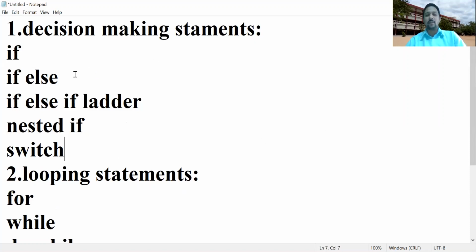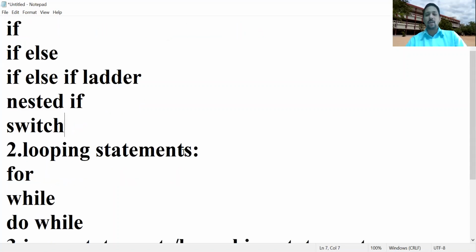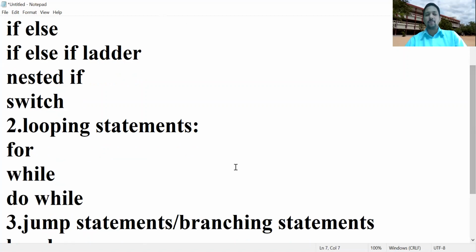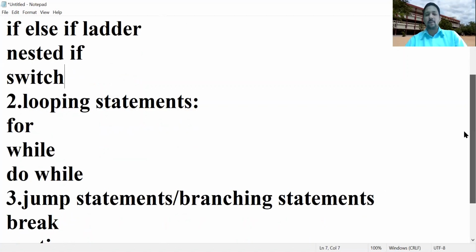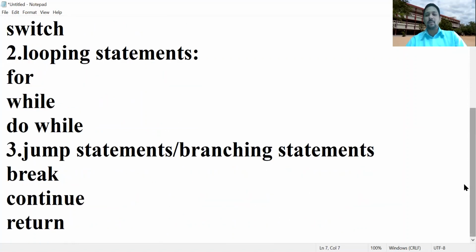I will explain each and everything. If else, if ladder, nested if, switch: each one has its own syntax. Next, looping statements. This is also a control flow statement. For loop, while loop, do while loop: three are available. Next, jump statements or branching statements: break, continue, and return. These three are the jump statements or branching statements in Java. These are the three control flow statements in Java programming. That means if you want to change or break the flow of control, in such cases we use control flow statements in Java programming.